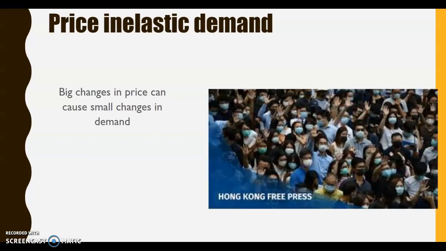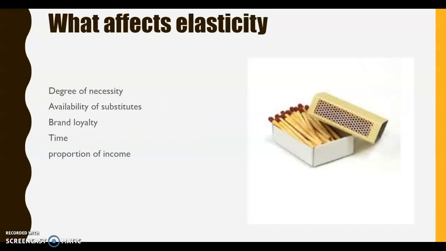I'm in the supermarket, there's a cheaper tin of beans next to it, I'm just going to go and buy that. Okay, but as we can see with the face masks, there have been quite big changes in price, and this has caused quite small changes in demand. So people aren't reacting to the increase in price by stopping buying. So this is what's called inelastic demand.